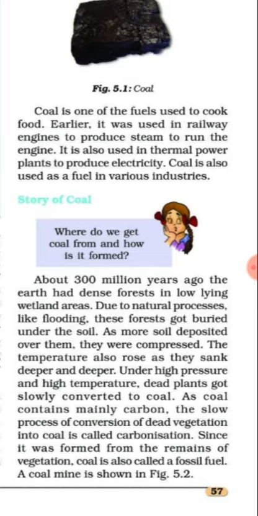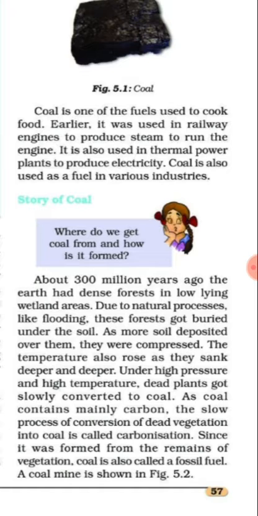About 300 million years ago, the earth had dense forests in low-lying wetland areas. Due to natural processes like flooding, these forests got buried under the soil. As more soil was deposited over them, they were compressed. The temperature also rose as they sank deeper and deeper. Under high pressure and high temperature, dead plants were slowly converted into coal. As coal contains mainly carbon, the slow process of conversion of dead vegetation into coal is called carbonization. Since it was formed from the remains of vegetation, coal is called a fossil fuel.